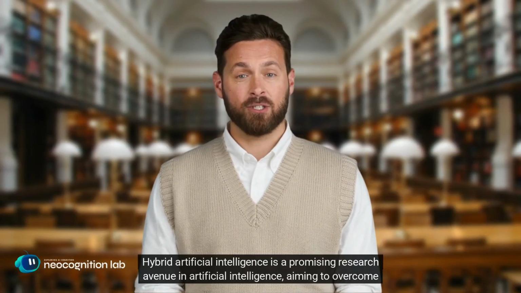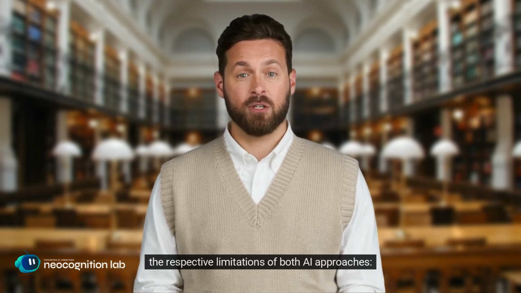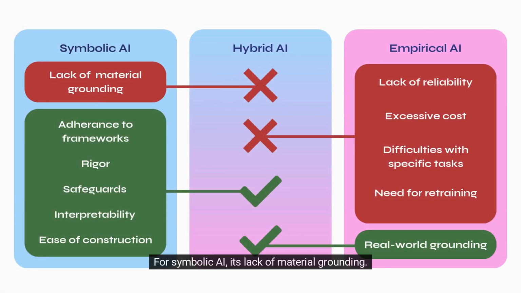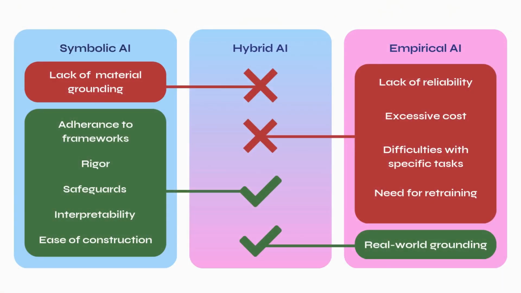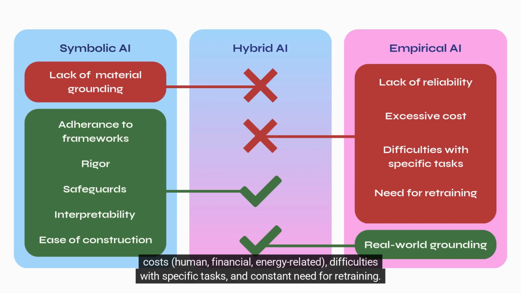Hybrid artificial intelligence is a promising research avenue in artificial intelligence, aiming to overcome the respective limitations of both AI approaches. For symbolic AI, its lack of material grounding. For empirical AI, its lack of reliability, hallucinations, cognitive or cultural biases, excessive training costs (human, financial, energy-related), difficulties with specific tasks, and constant need for retraining.